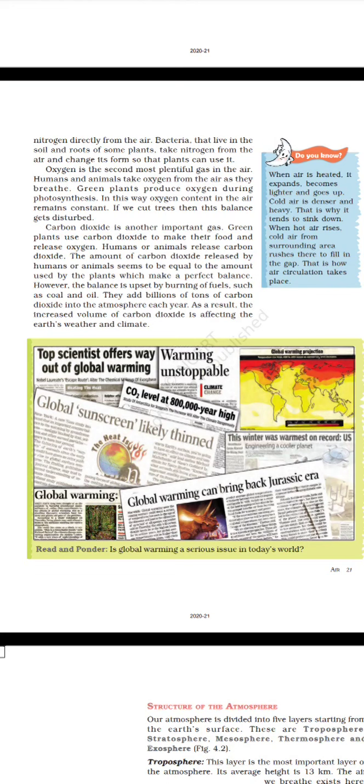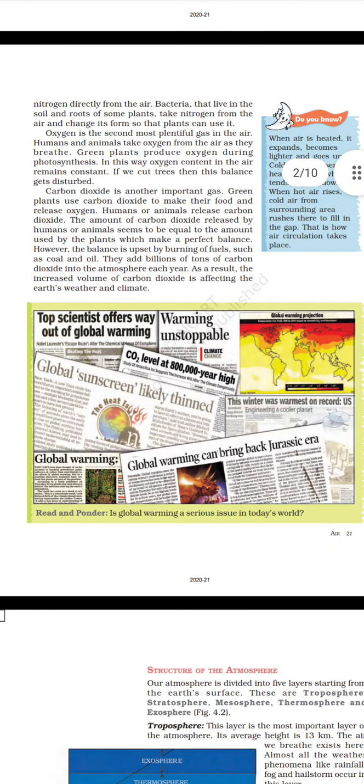Read and ponder: is global warming a serious issue in today's world? Top scientist offers a way out of global warming. Unstoppable, CO2 level at 8 lakh year high. Global sunscreen likely thinner, the heat is on. Global warming can bring back Jurassic era. Global warming projection. This winter was warmest on record, US.